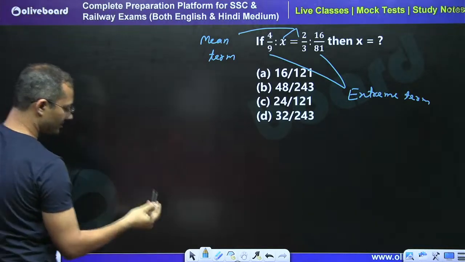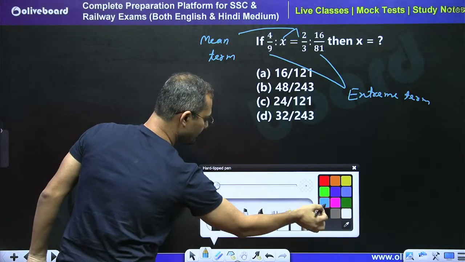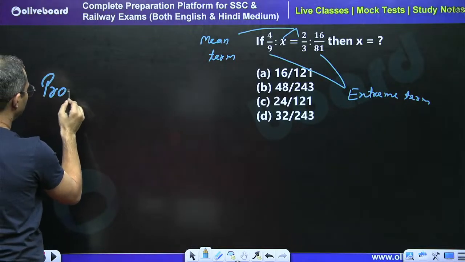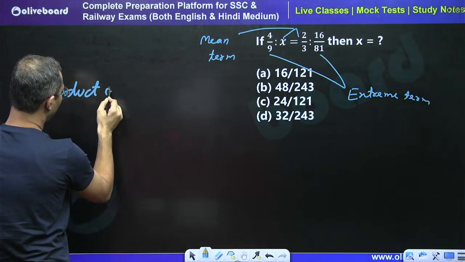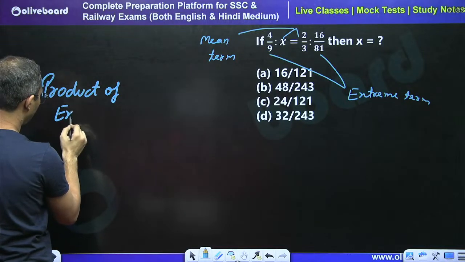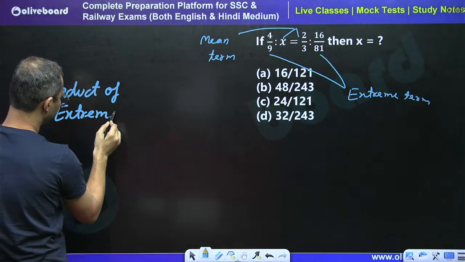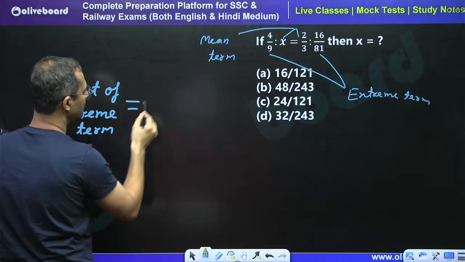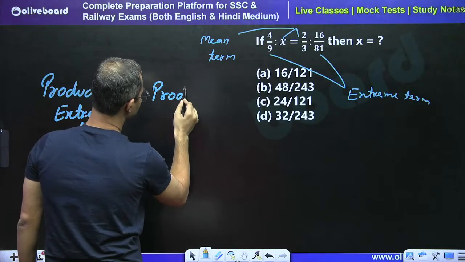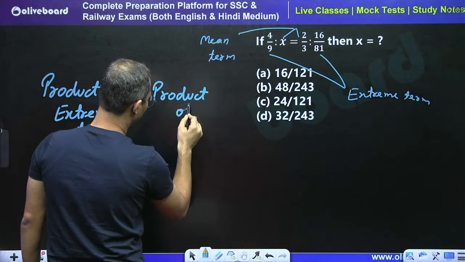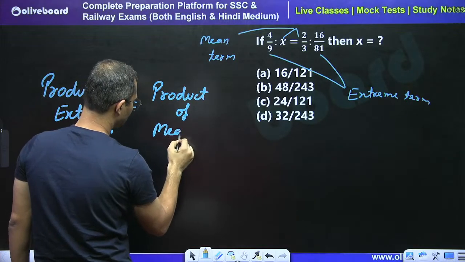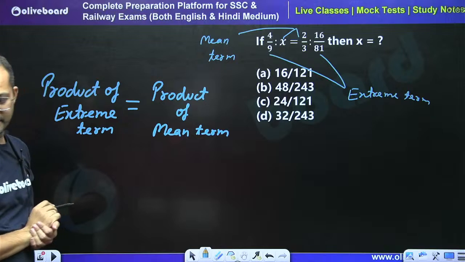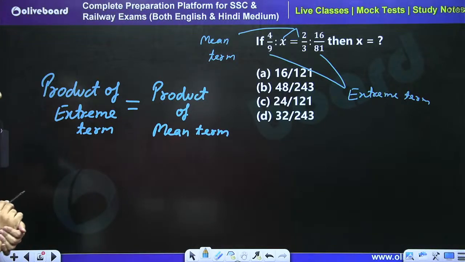everyone knows this, right? The product of extreme terms is always equal to the product of mean terms.